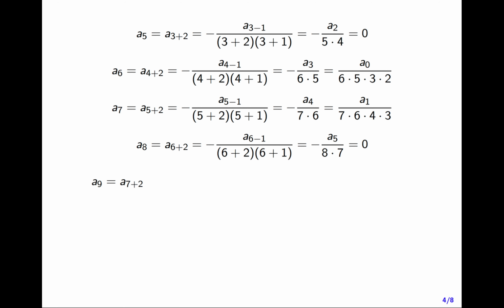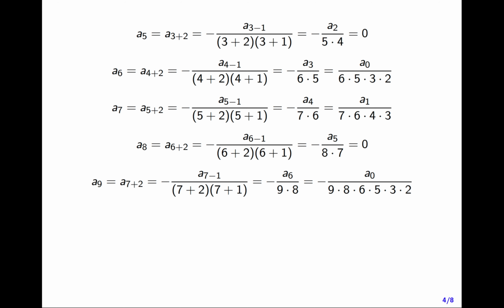a9 is a7 plus 2, which is minus a7 minus 1 over 7 plus 2 times 7 plus 1, which is minus a6 over 9 times 8, which is minus a0 over 9 times 8 times 6 times 5 times 3 times 2.